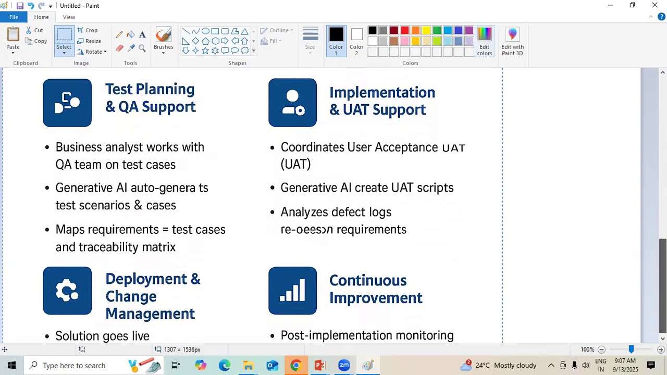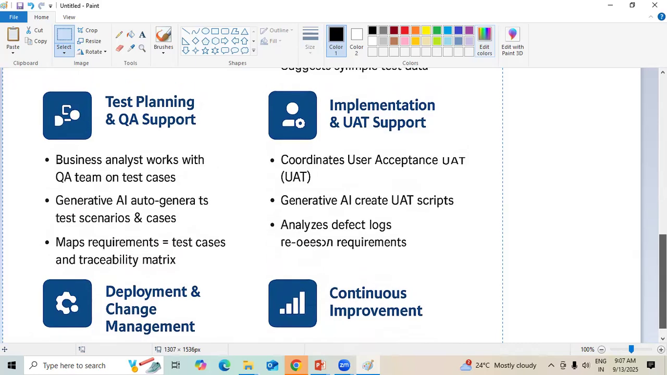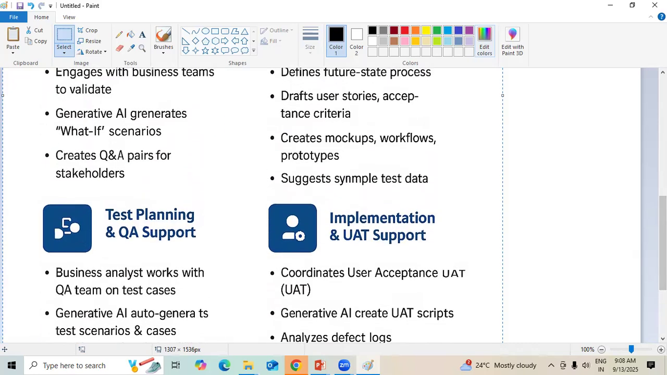Next, deployment and change. Whatever business or technical solution we have identified can be deployed, and if there is any change management required, that can even be suggested. Followed by this, continuous improvement is a common basic thing we normally do. This is where the implementation of generative AI in the role of a business analyst can happen and can transform the role.